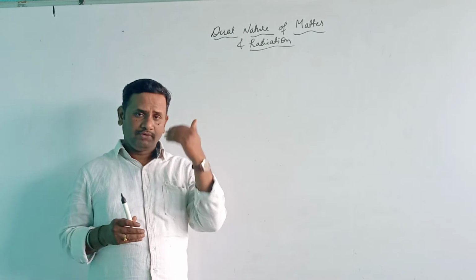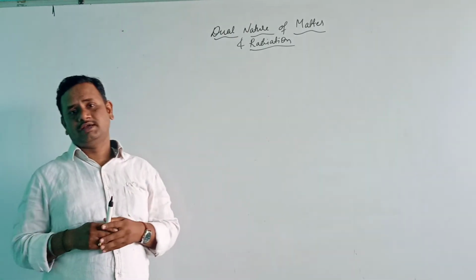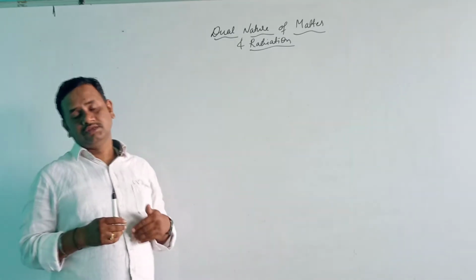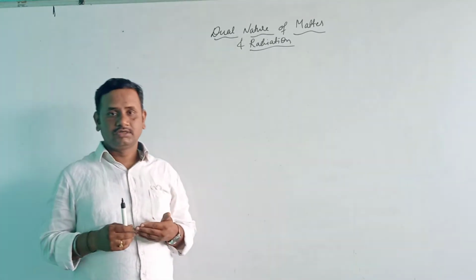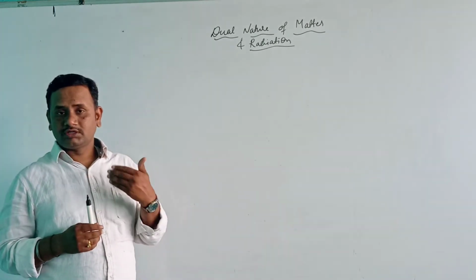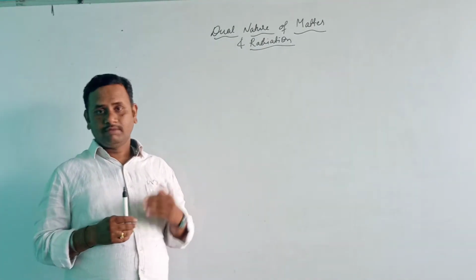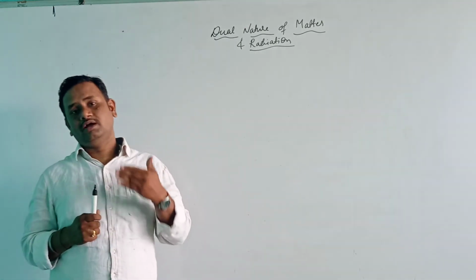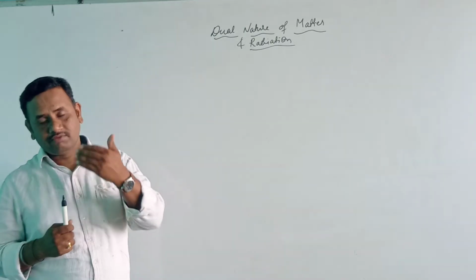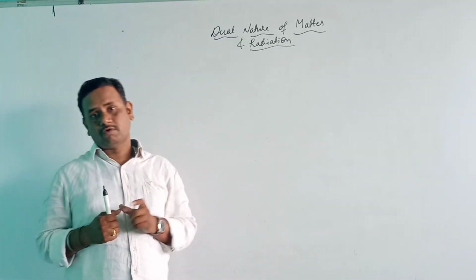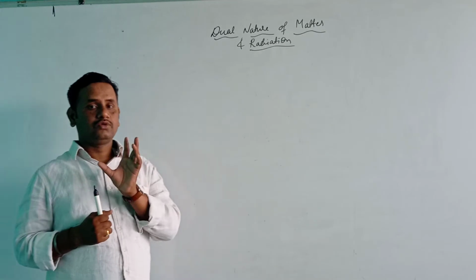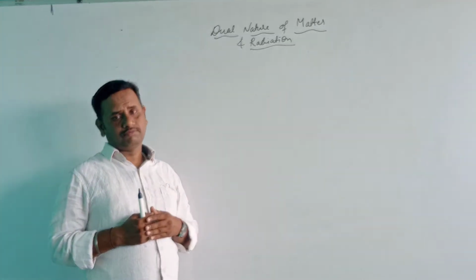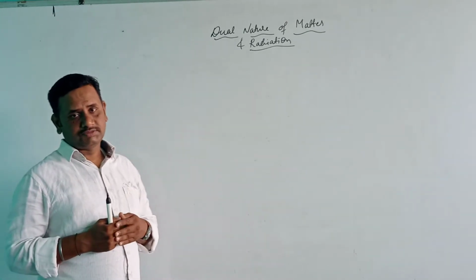In the conclusion part, I said that wavelength is always smaller for a heavier particle. This is the reason why macroscopic particles in our daily life do not show wave-like properties. That is macroscopic, not micro. Macro means bigger, heavier particles, which do not show wave-like properties. This is what we discussed in the last class.